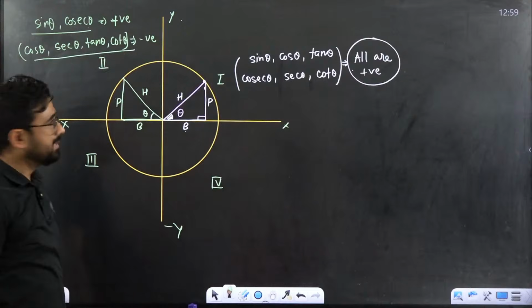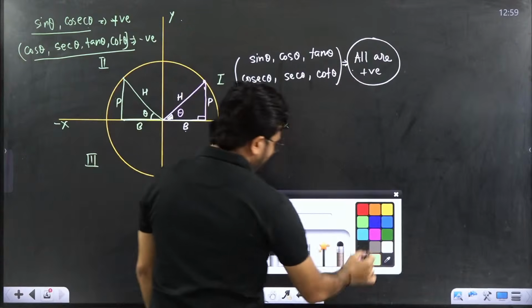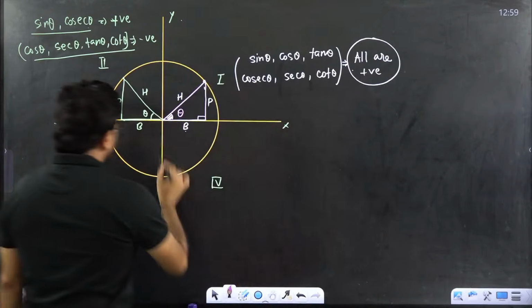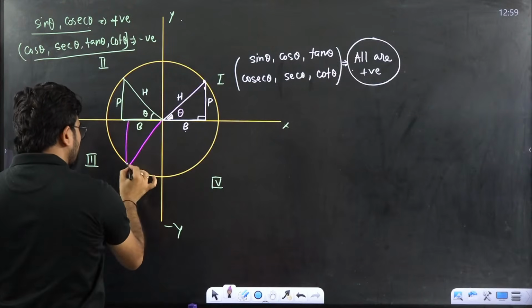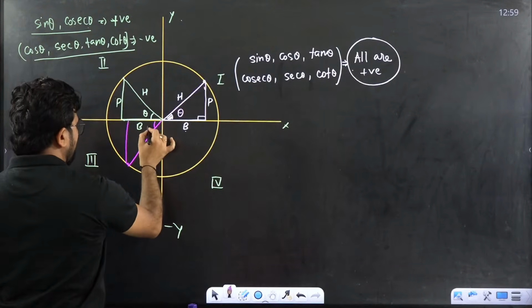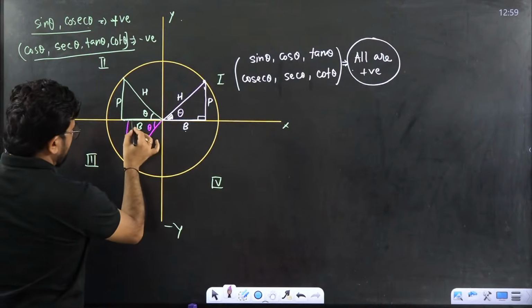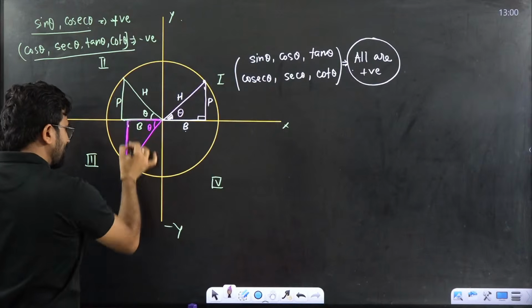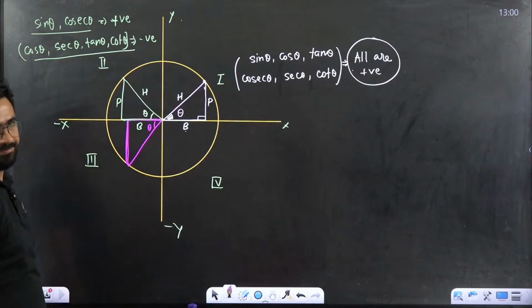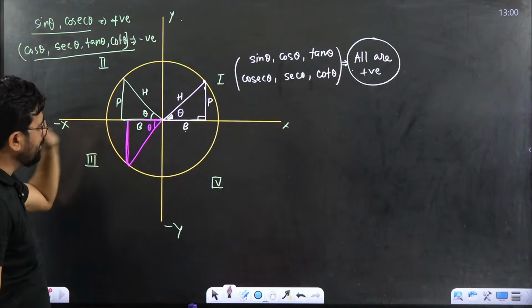Now come to the third quadrant. Suppose I take any point here and join the perpendicular. This is theta. Now see here, this base and perpendicular both are negative.